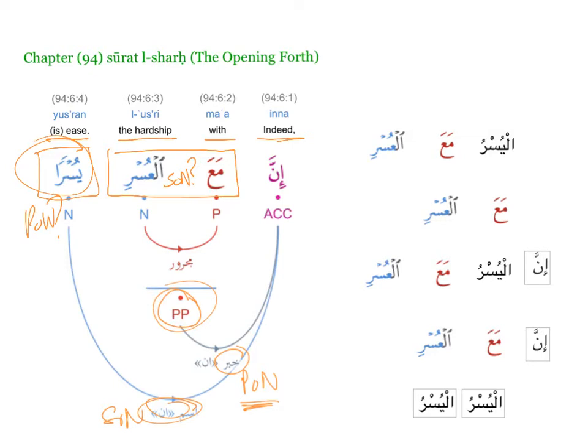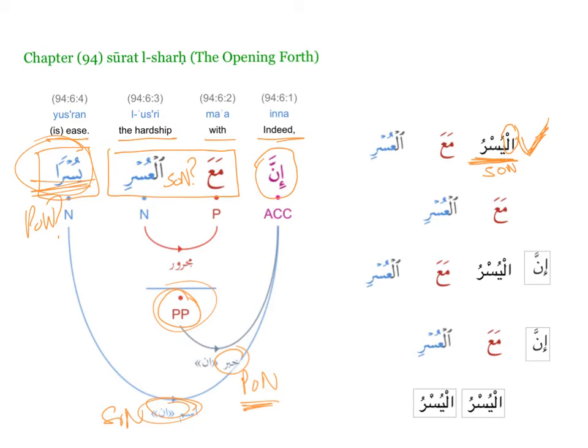In order to understand this, you have to understand the original grammatical structure of the sentence. To do that, you have to omit inna first. So let's do that here. I'm bringing yusr back to the front. When I bring yusr back to the front, it becomes the subject of nominal in its original position, and therefore it becomes definite by having an al.